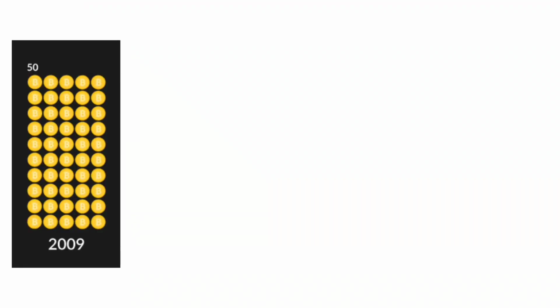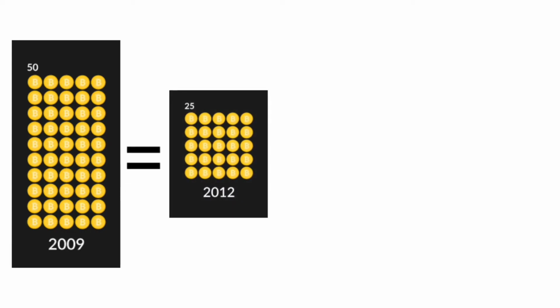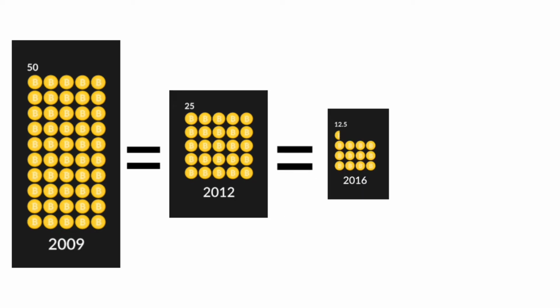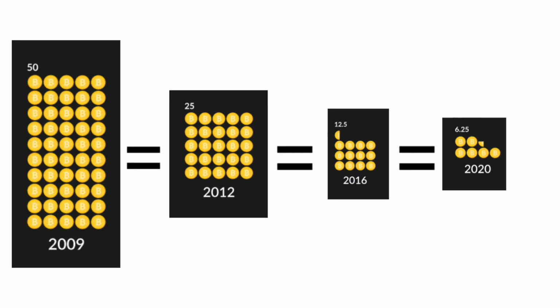In 2009, when Bitcoin mining started, the block rewards were 50 Bitcoin. After 4 years, it was reduced to 25 Bitcoin per block, or we can say, every 10 minutes. And this continued. As we speak, 6.25 Bitcoins are mined and come into supply every 10 minutes.